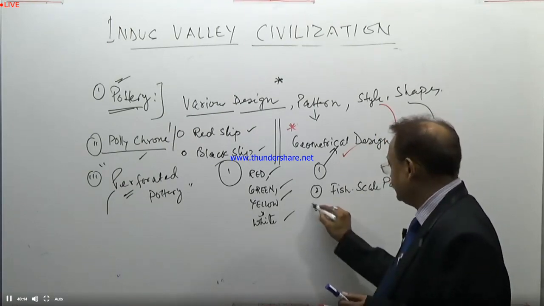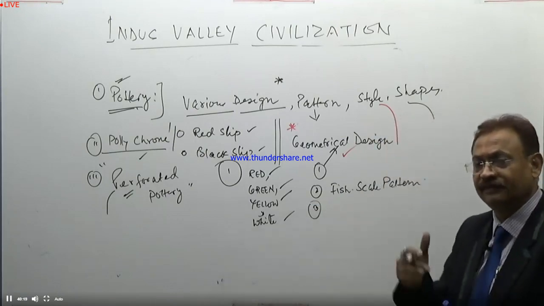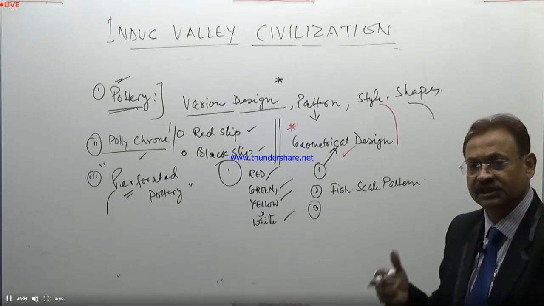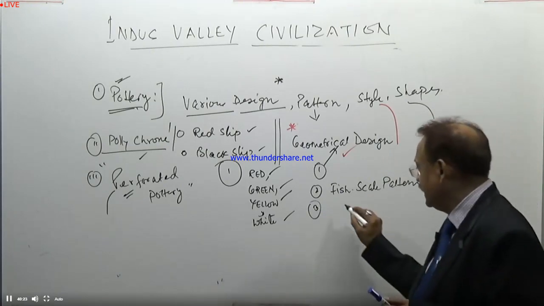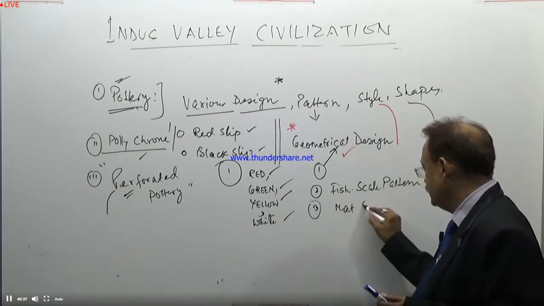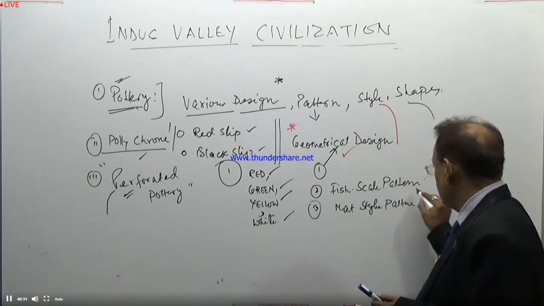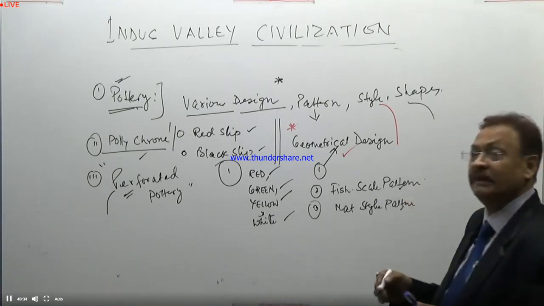The third one, it was a common feature we find during this period, was matte style. It was matte style pattern. And sometimes it is also called matte pattern.